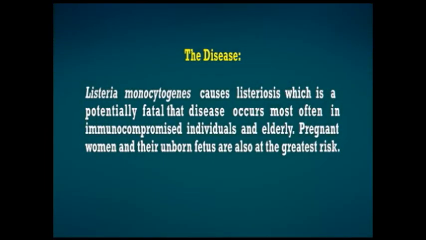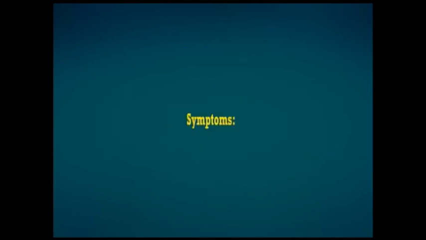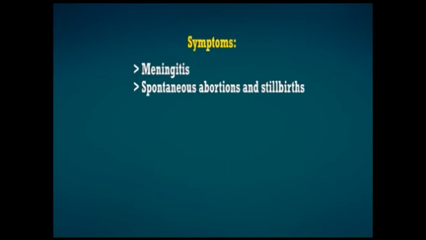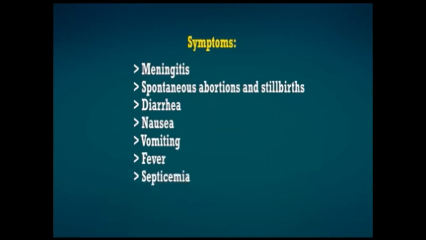Listeria monocytogenes causes a disease known as listeriosis, which is a potentially fatal disease that occurs most often in immunocompromised individuals and the elderly. Pregnant women and their unborn fetus are also at the greatest risk. The symptoms of this disease include meningitis, spontaneous abortion and stillbirths, diarrhea, nausea, vomiting, fever, septicemia and encephalitis. The incubation period for this disease ranges from 2 to 21 days.